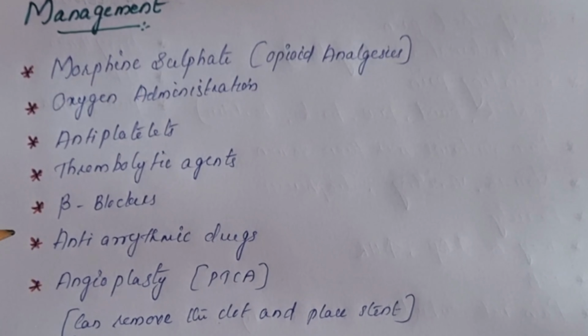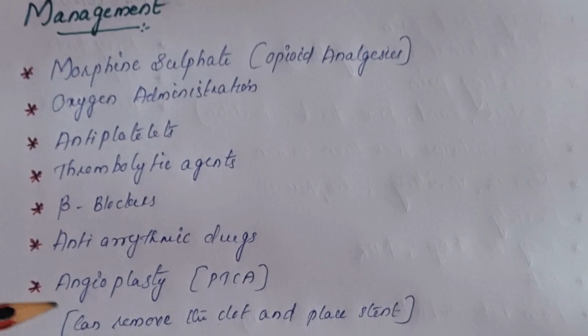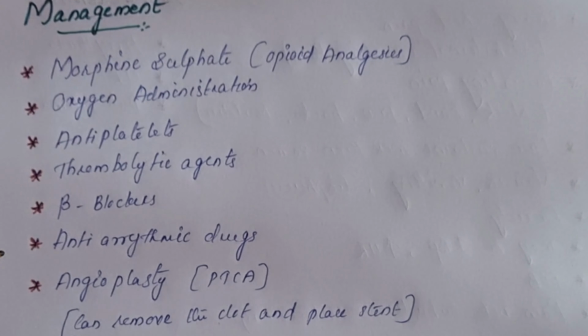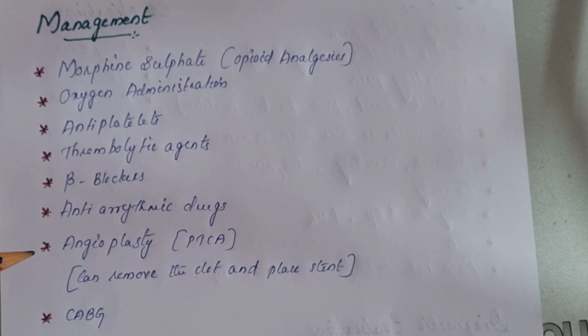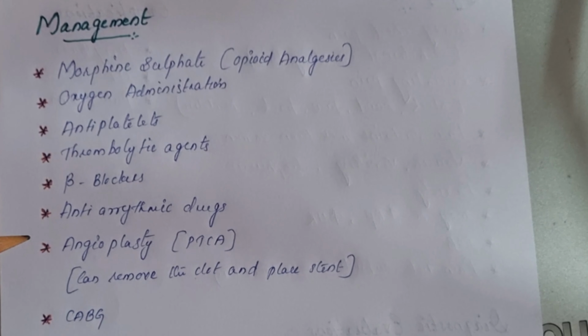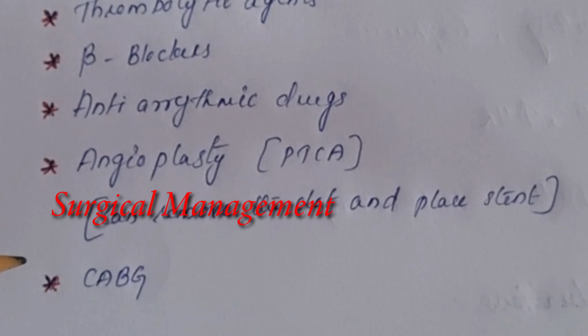If there is arrhythmia, antiarrhythmic agents will be administered. The exact management is angioplasty or PTCA, percutaneous transluminal coronary angioplasty. If there is any clot, we can remove the clot and place a stent through angioplasty. The surgical management is CABG, that is coronary artery bypass grafting.